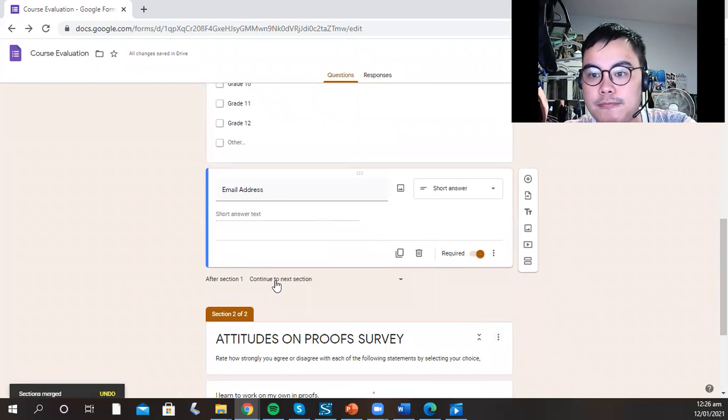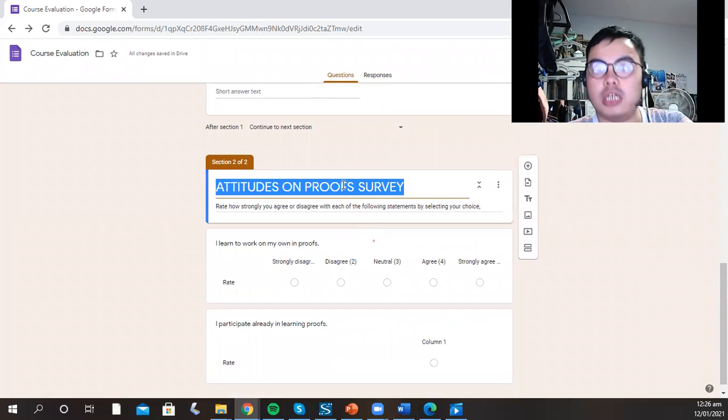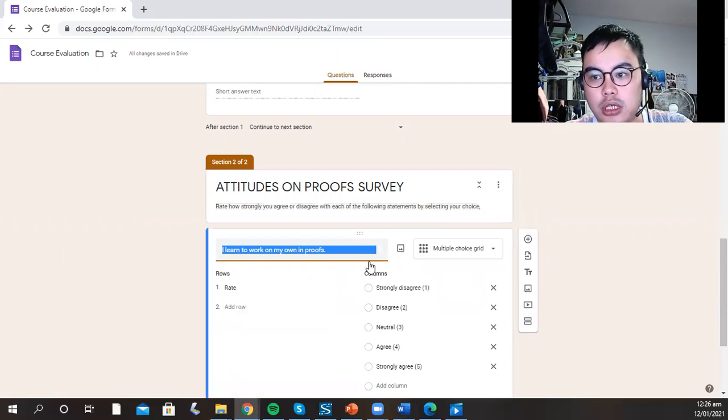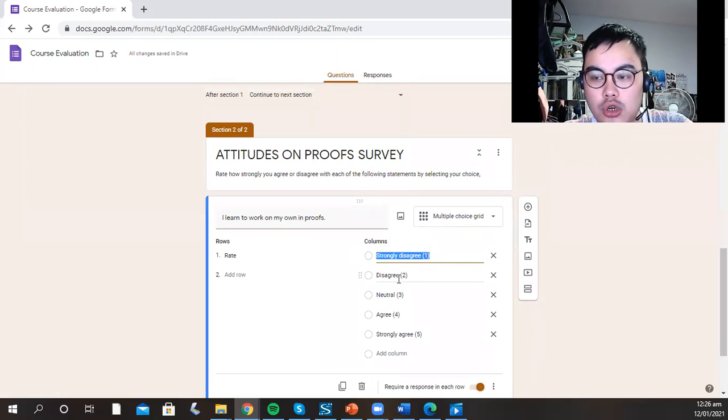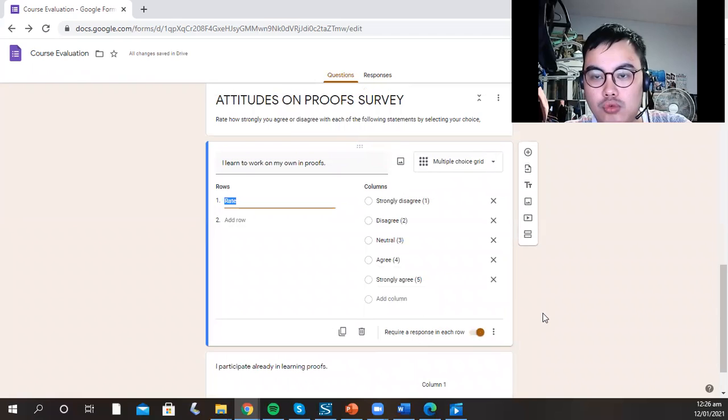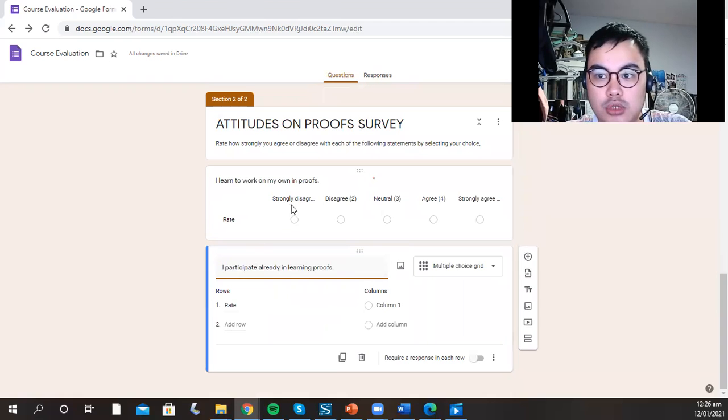So here, in this second section, this is the name of your survey. Then you have to tell the directions. In each part, here are questions. This is one of the attitudes of the 21st century learner. In each column, we have to write strongly disagree, disagree, neutral, agree, and strongly agree. Then type rate, so the students will be able to rate.